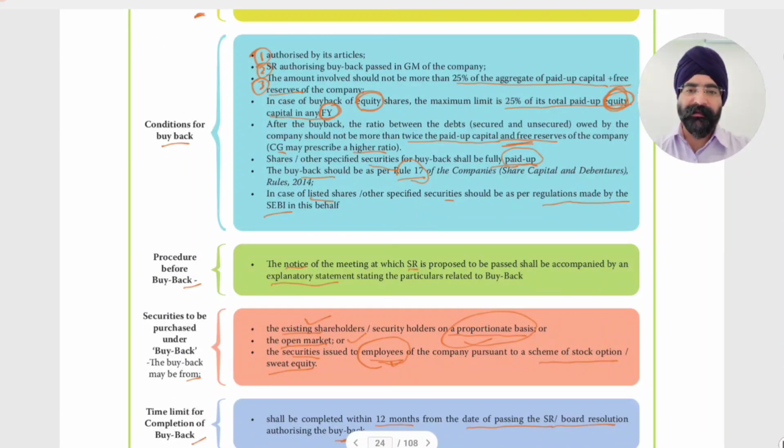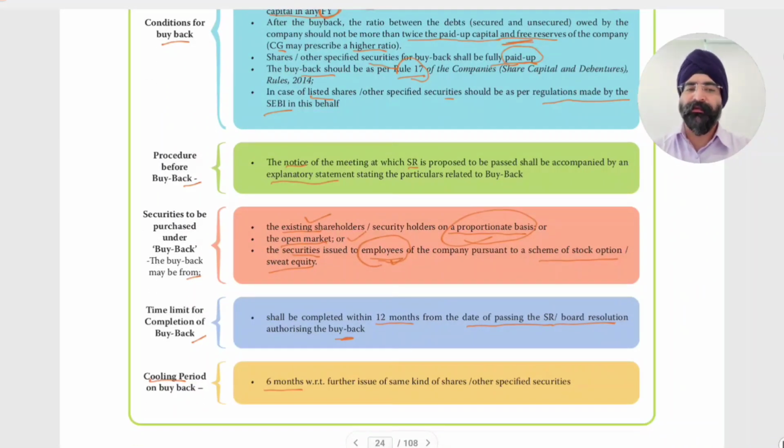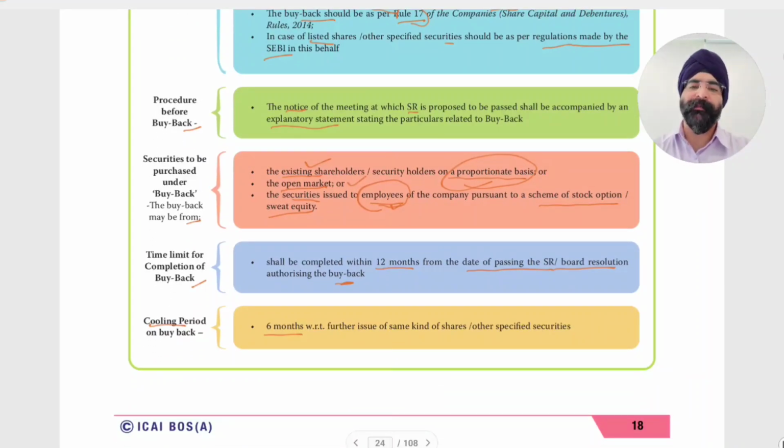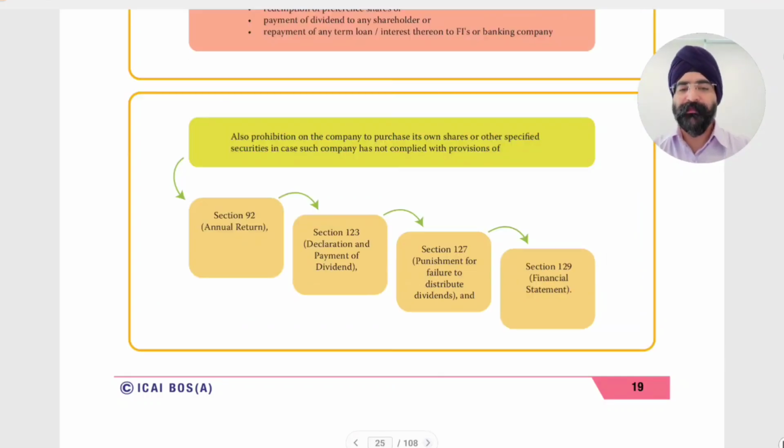Procedure before buyback: a buyback notice is to be sent giving an explanatory statement containing all the particulars about the buyback. Then buyback can be done from existing shareholders, employees, or the open market. Then the time limit: we have to complete the buyback in 12 months, starting from the date of passing of the special resolution or board resolution where the buyback is authorized. The cooling period is 6 months, that is, within the next 6 months of buyback you cannot issue the same class of securities.